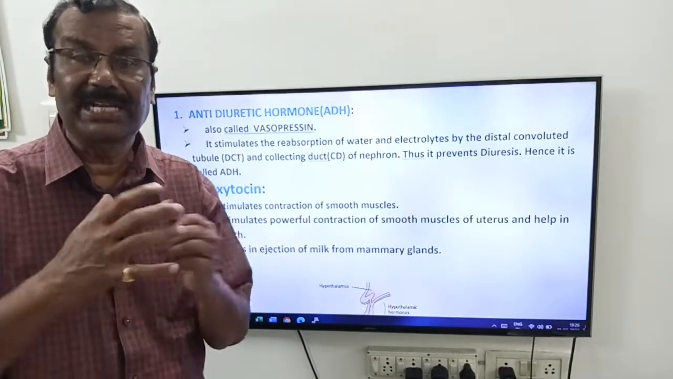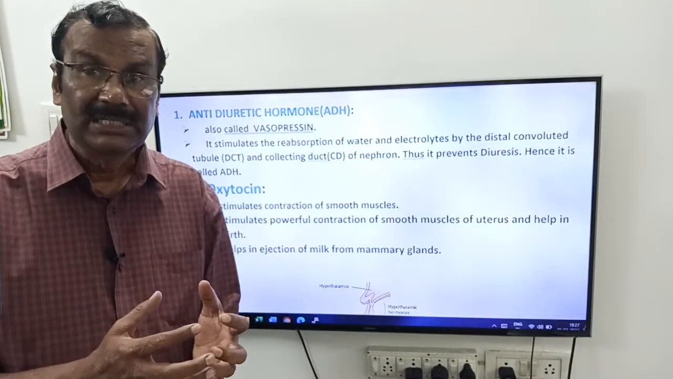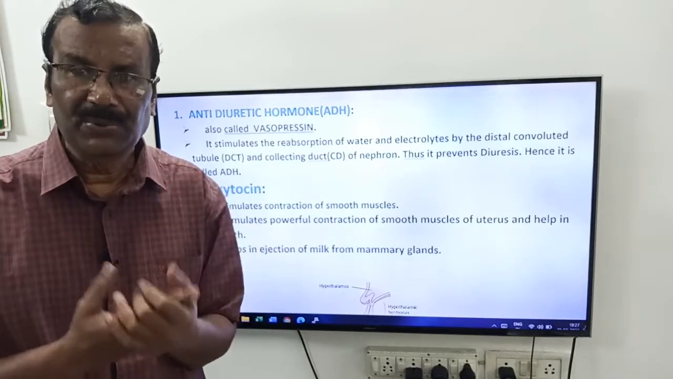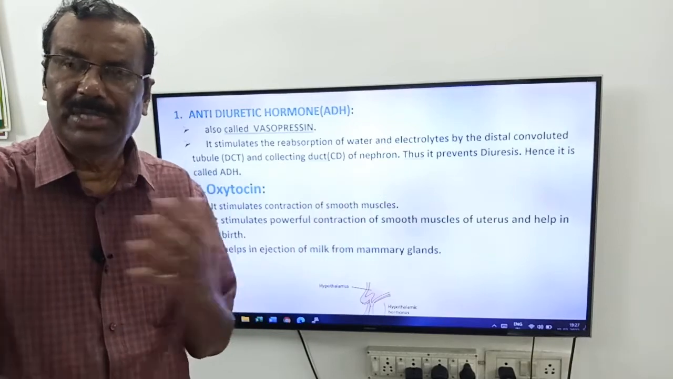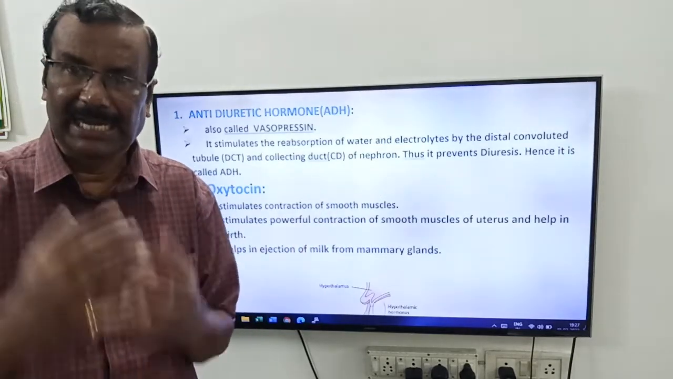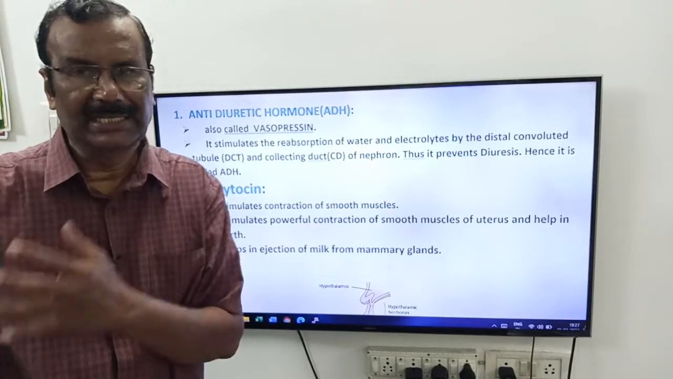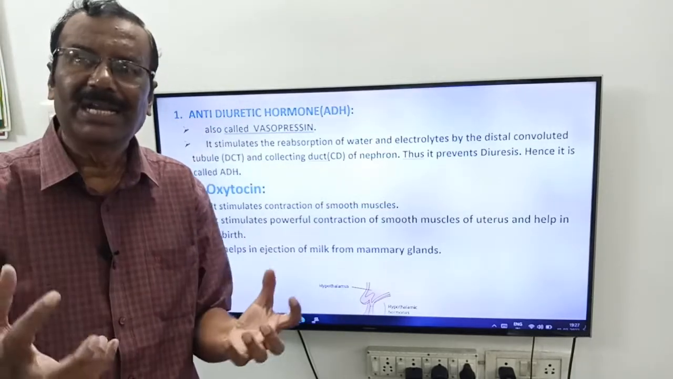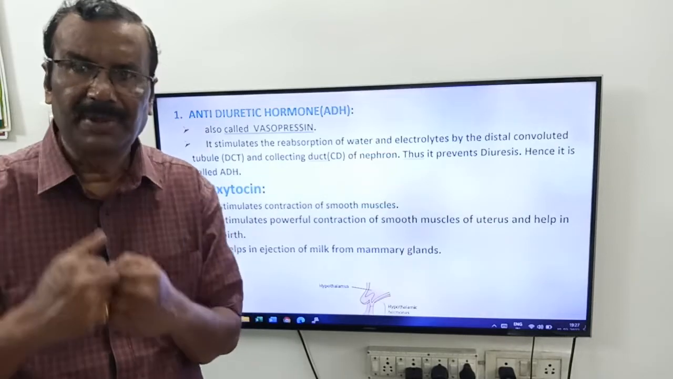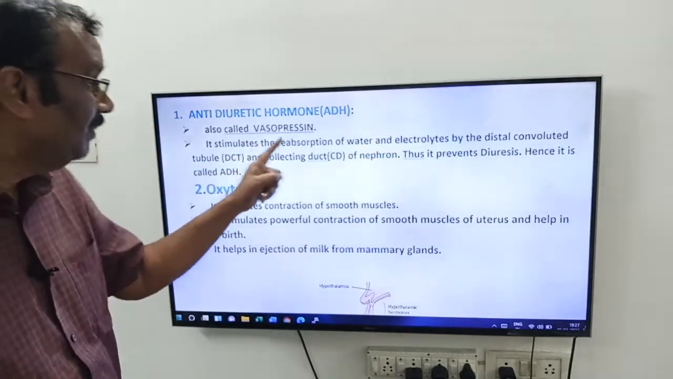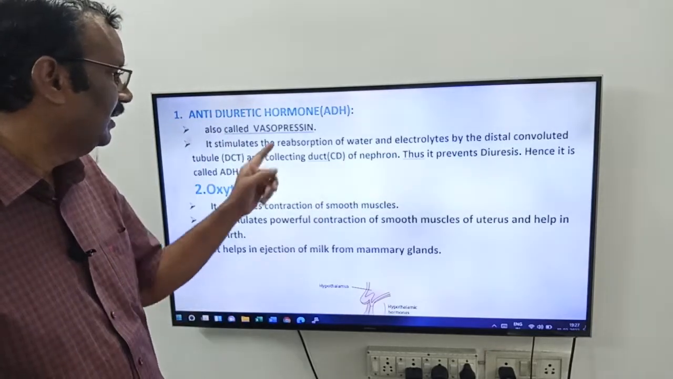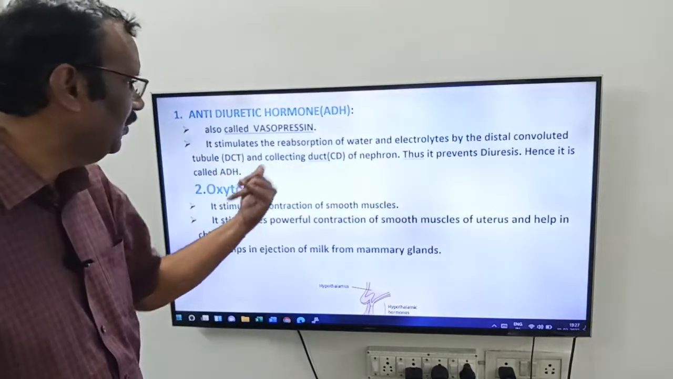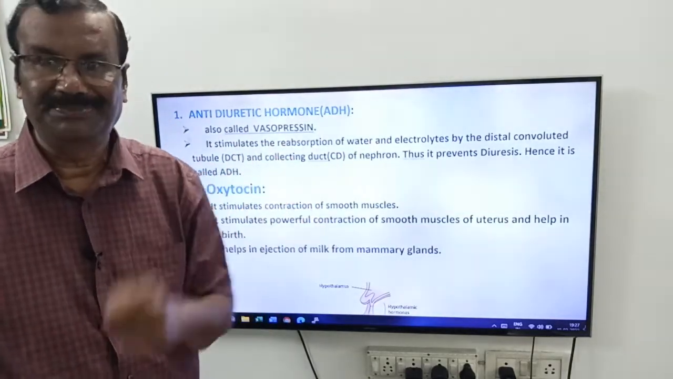What is the function of the ADH friends? It stimulates the reabsorption of water and electrolytes. Primary urine flows through the PCT, Henle's loop, DCT and collecting duct. While it is moving in the renal tubule, the water and electrolytes are reabsorbed. ADH stimulates the reabsorption of water and electrolytes by the distal convoluted tubule and collecting duct of the nephron.